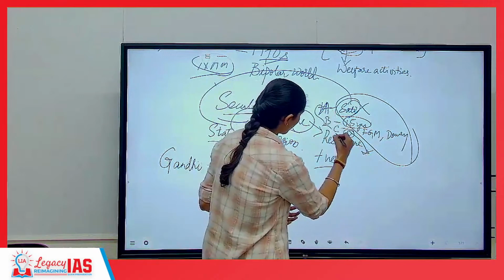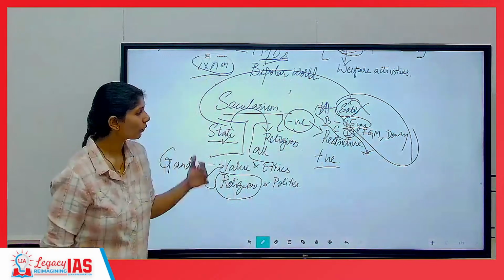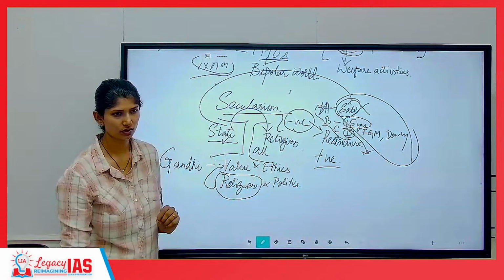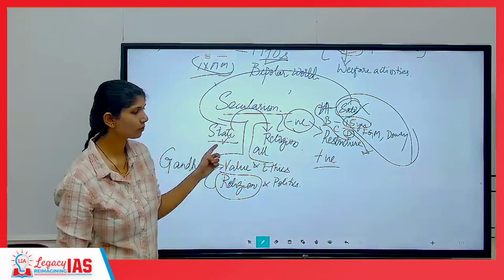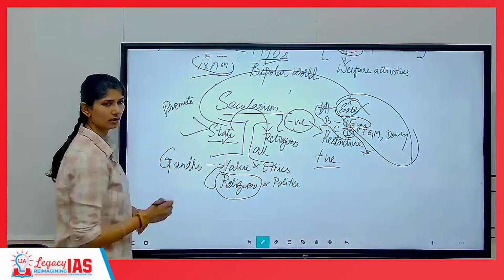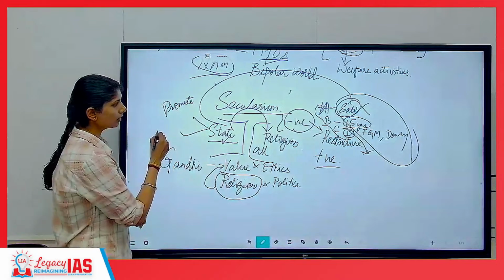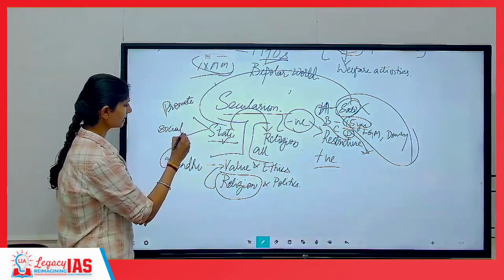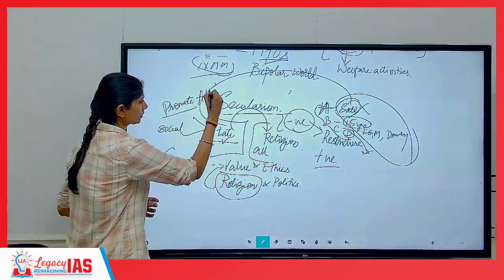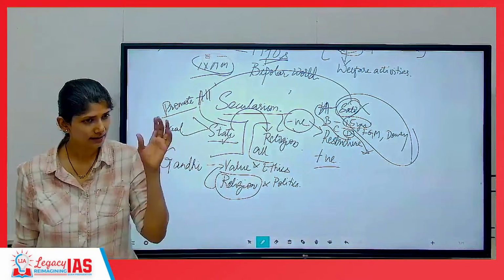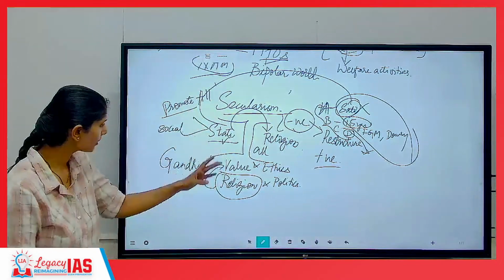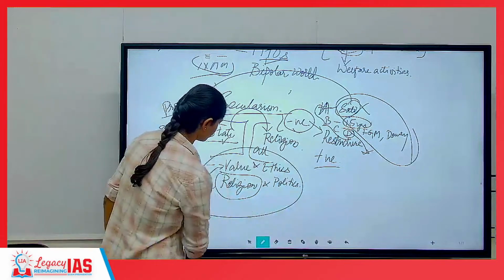Not just for this one, but for all of them. So we promote the religion and also we try to remove the social ills and evils. Both these are the most important concepts of positive secularism. One thing we are promoting, and we are also making sure we remove the social ills and evils. Most important, we promote all religions, not one single religion. This version of secularism is positive secularism, which is an Indian concept. Somewhere it lies on these roots.